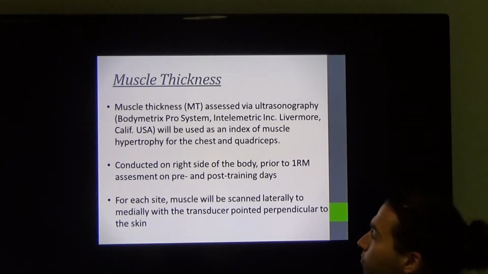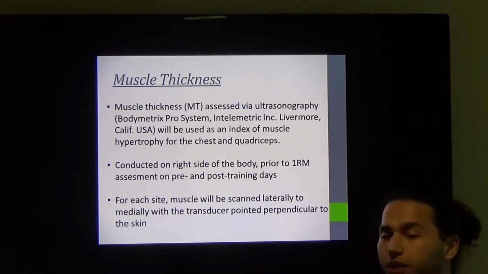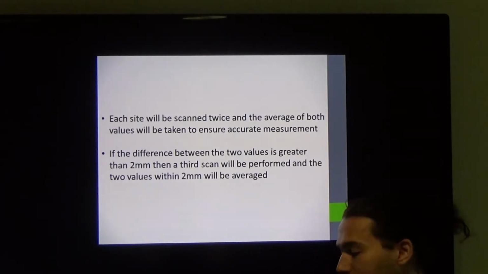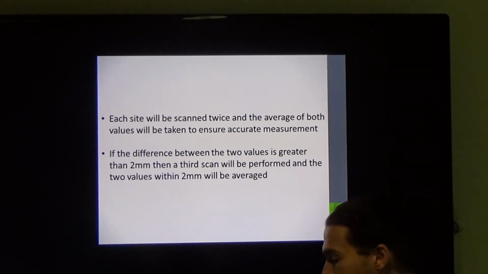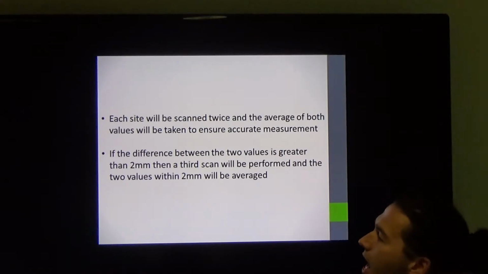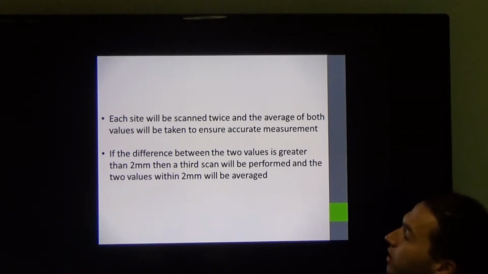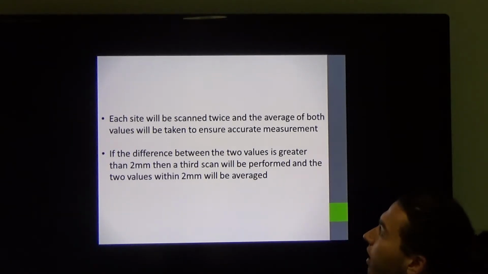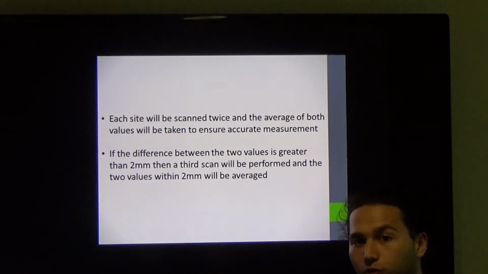For each site, the muscle will be scanned laterally to medially with the transducer pointed perpendicular to the skin. Each site is going to be scanned twice, and the average of both values will be taken to ensure accurate measurement. If there's a difference between the two values that is greater than 2 millimeters, then a third scan will be taken, and the two values within 2 millimeters will be averaged.